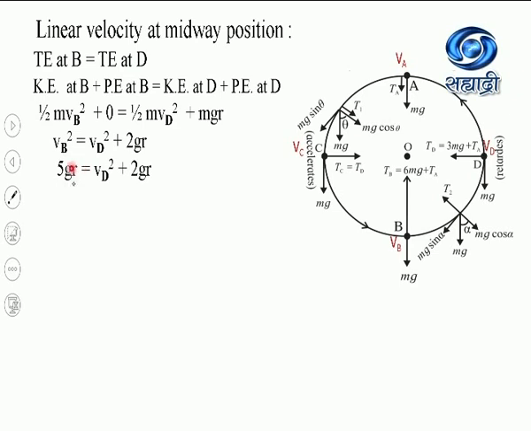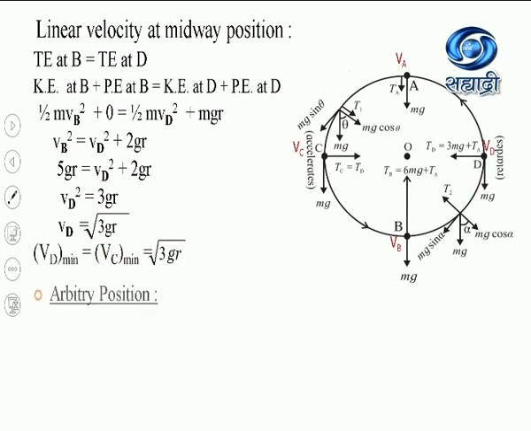So Vb square equal to 5gr, which is equal to Vd square plus 2gr. So Vd square will come 3gr and Vd will come root 3gr. This is the velocity of the point mass at the midway position. So I can write down Vd minimum equal to Vc minimum equal to root 3gr.